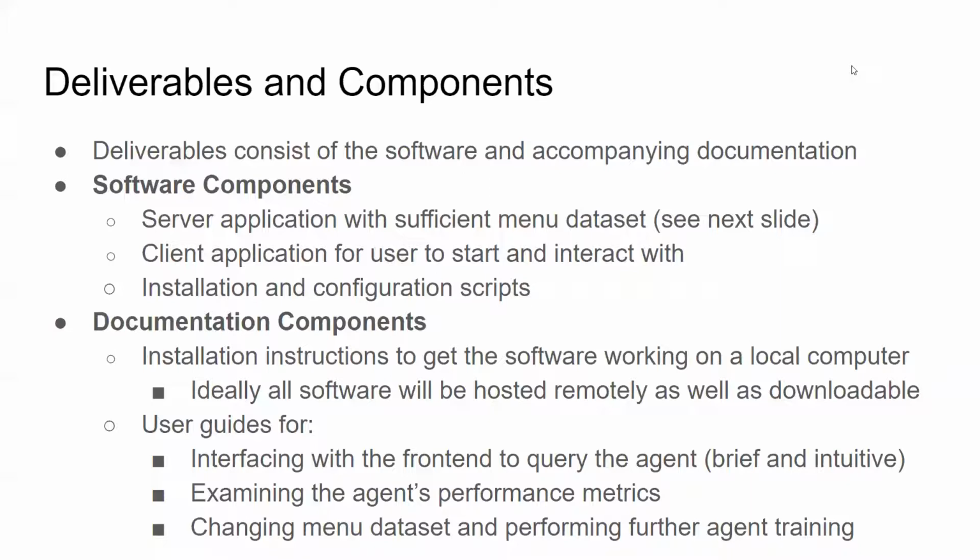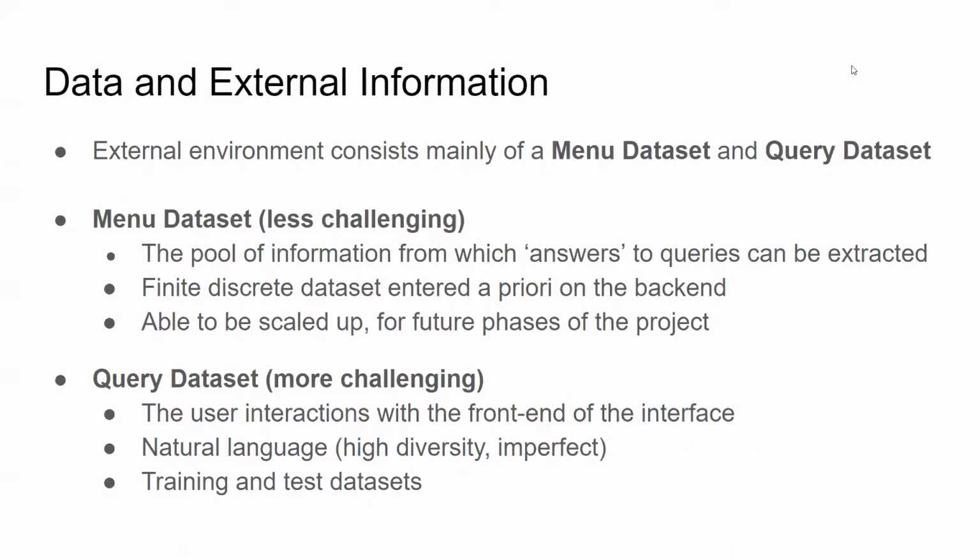Next slide. The data that I mentioned: we have the menu data. That's an easier data set that we will just install into the agent on the back end up front. And then from there, we'll have to train it on an ideally large and diverse set of query data. This is natural language and its behavior from the customer. Then from there, we'll have to see how the customer interacts with it.